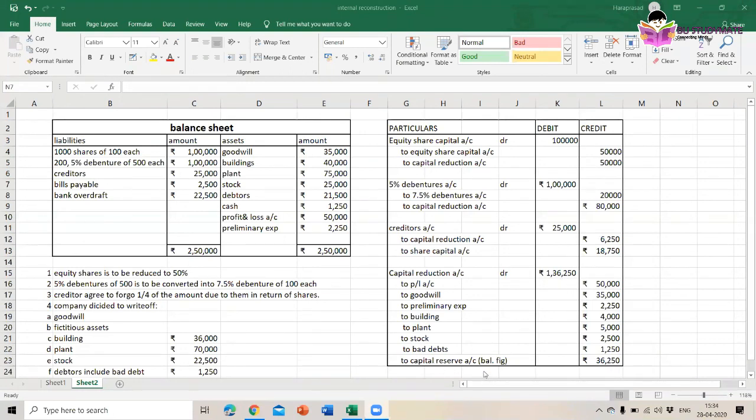That I have written as the balancing figure. If we add all these things, 50,000, 35,000, 2,250, 4,000, 5,000, 2,500, and 1,250, it comes to 1 lakh rupees. And then we are left with 36,250 rupees. So that amount needs to be credited to capital reserve account. Okay, I think this you have understood.